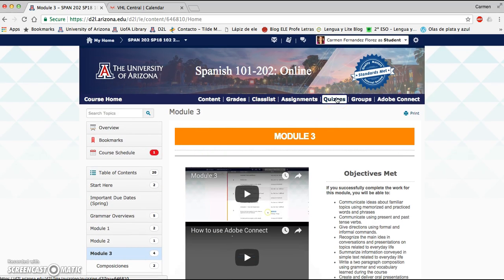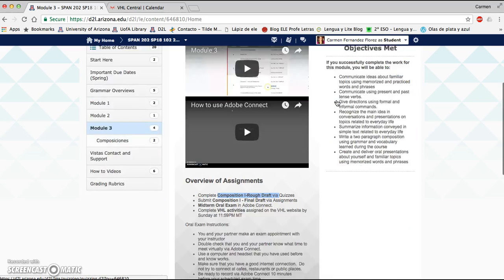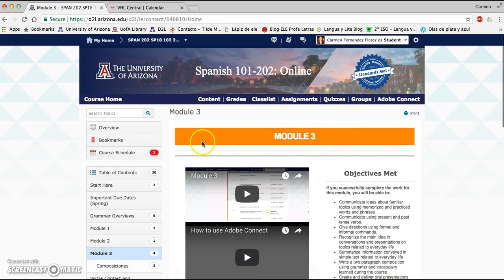You won't know the topic until you start taking the quiz, taking the composition, let's say. But I can already say, as I said last week, you will need to use past tenses, preterite and imperfect in the indicative, and you will also need to use past subjunctive.